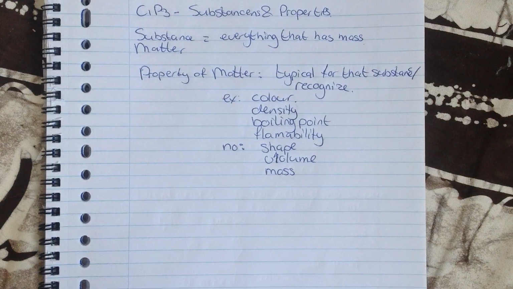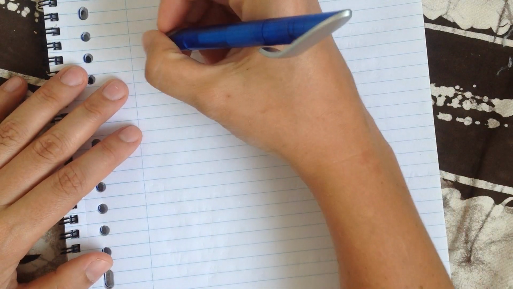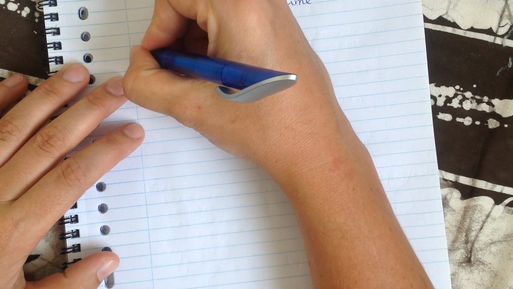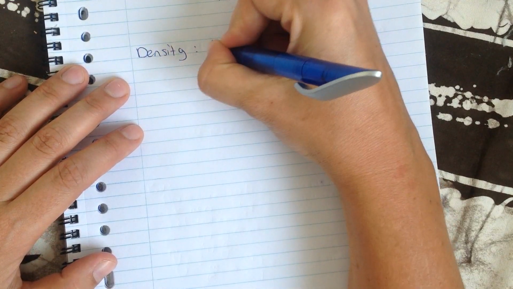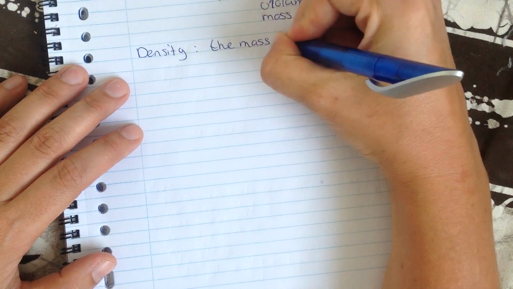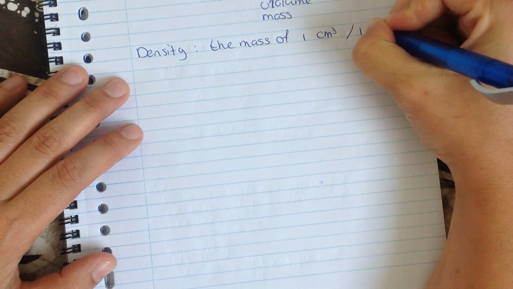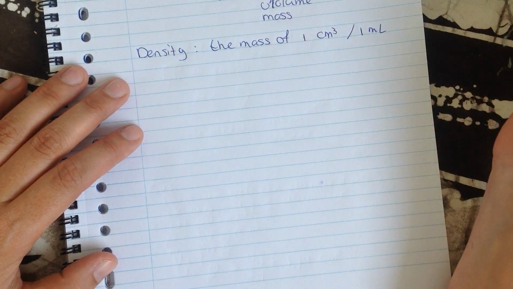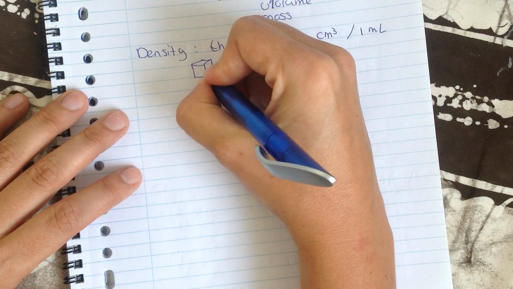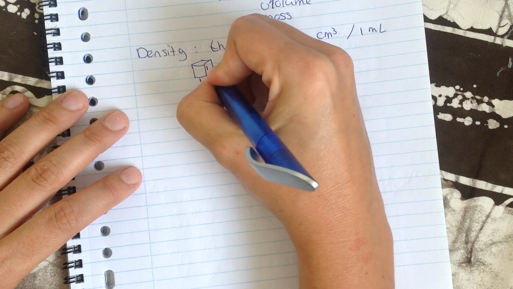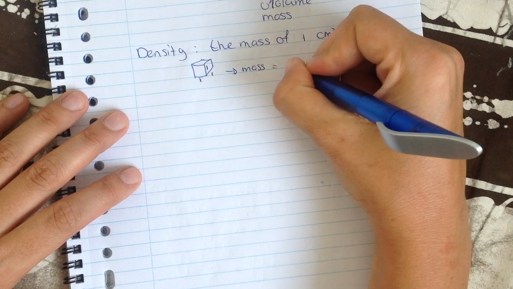Okay, so I wrote down density. And you know something about density from last year, but I thought it might be a good idea to redo it again. So density. Density is the mass of 1 cubic centimeter or 1 milliliter, because the two of them are the same. So that means if I have a cube of 1 by 1 by 1, its mass is the density.